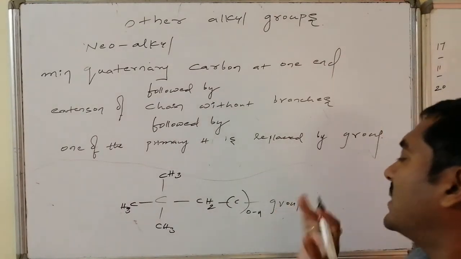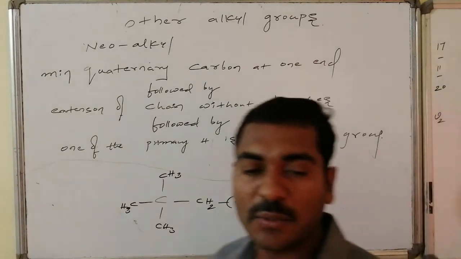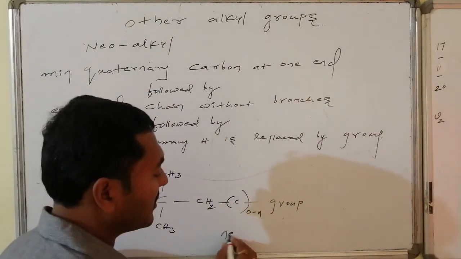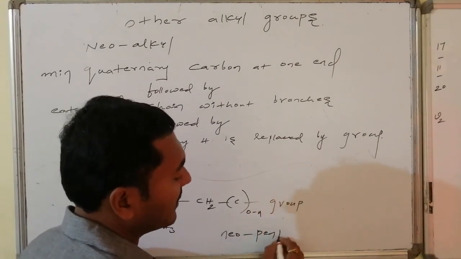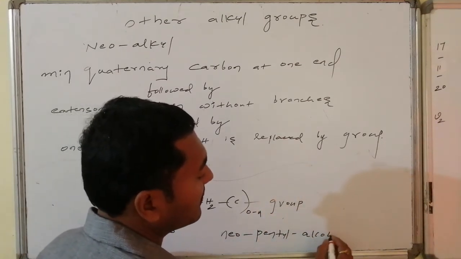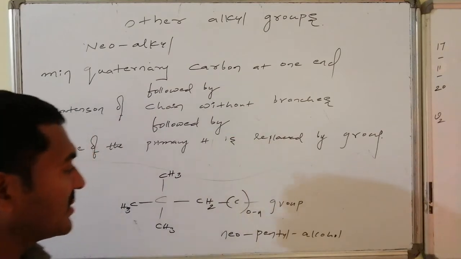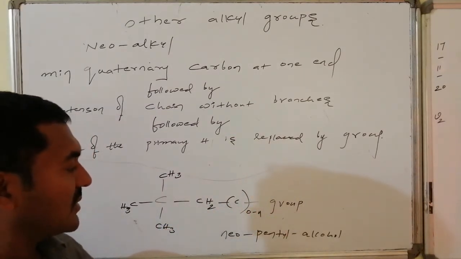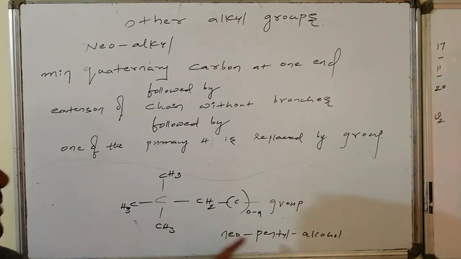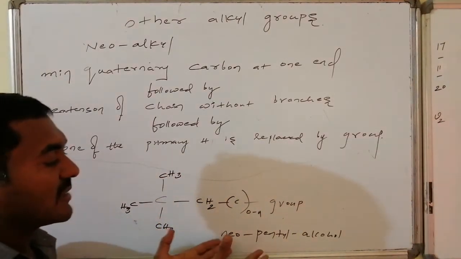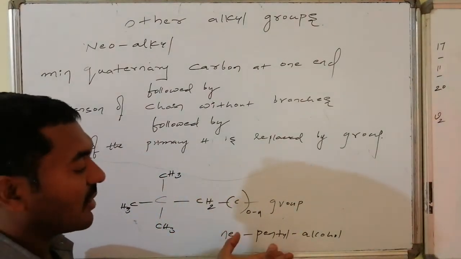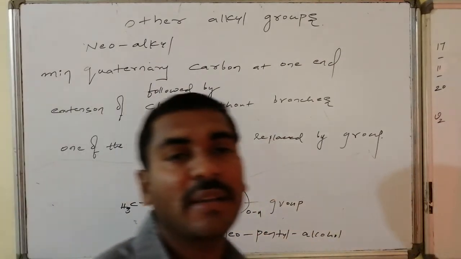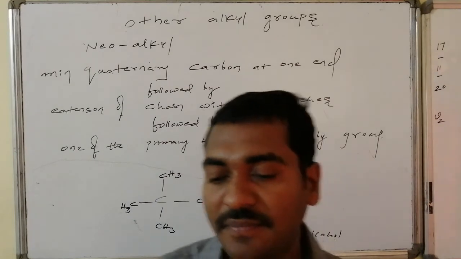If this group is OH, then that is said to be neopentyl alcohol. What is the name of this compound? Neopentyl alcohol is the name given for the compound if this group is OH and these carbons are 0. So CH2 connected to OH, in total it has 4 plus 1, 5 carbon atoms. This type of arrangement is said to be neo arrangement. The neo-alkyl is neopentyl and the group is alcohol, hence neopentyl alcohol is the name.